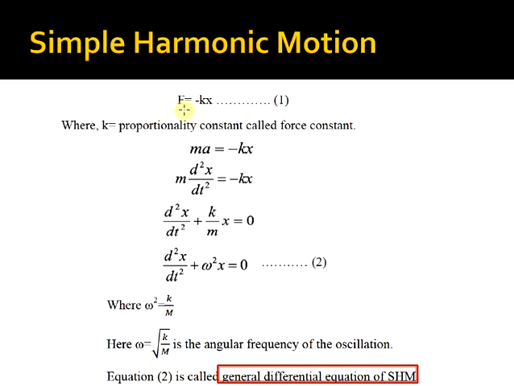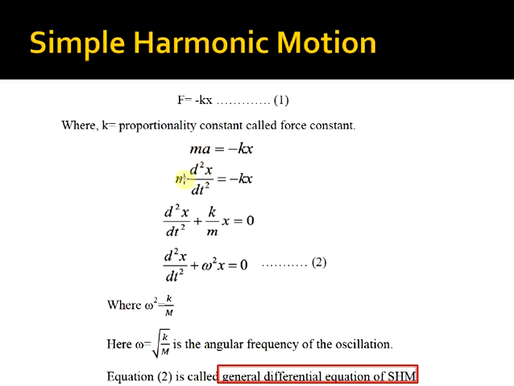The force can be represented by Newton's second law, which is mass times acceleration. This force is equal to minus kx, the restoring force. So we equate ma equal to minus kx, where a is the acceleration. The acceleration can be expressed in terms of the displacement as d square x by dt square.